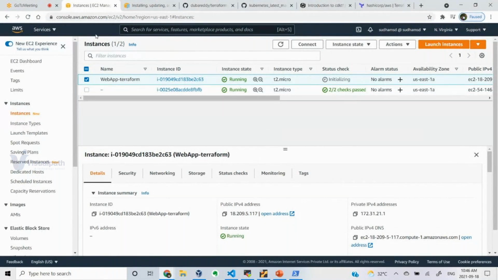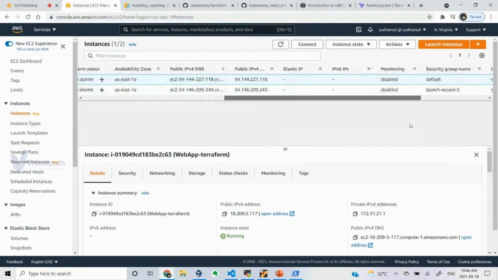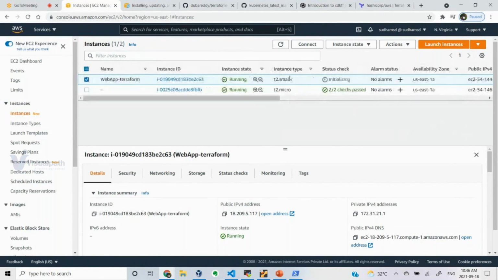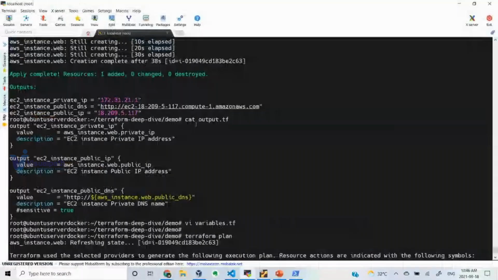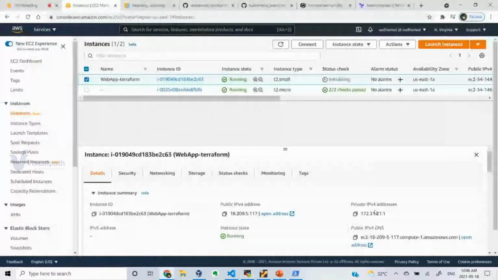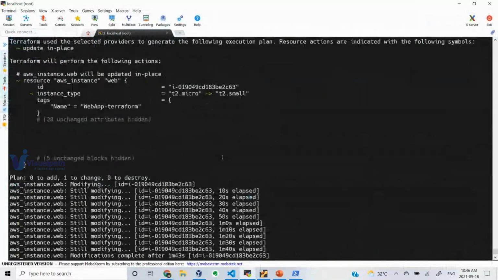You can see here. Let me refresh this. Let me show you. Again, it is running the health check. Let me try to refresh once again. Now you can see it is using T2 small. So what about your public IP? Did it get changed? Your private IP as well? Let me show you. Nope. Is it changed? No, right? From this you can confirm it is not recreated, as proof.